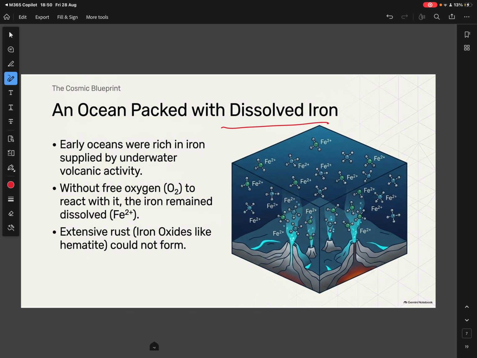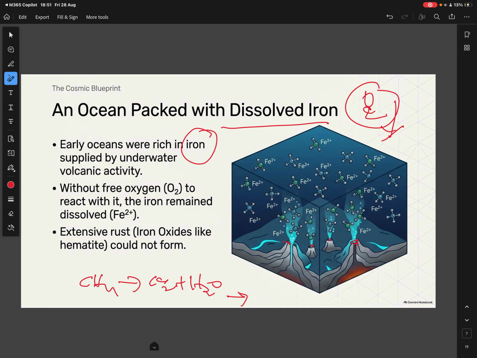Earlier oceans were very rich in iron. So iron was very high in the oceans. When oxygen started forming, on one side temperatures reduced, because methane turned into CO2 and H2O. Also, because of these temperatures and UV light, some cyanobacteria-like organisms started using the water for photosynthesis, and they produced oxygen.